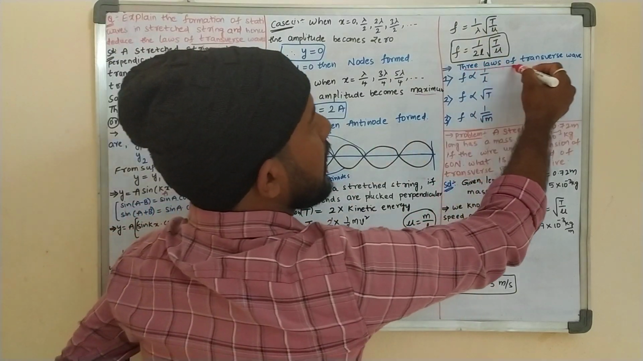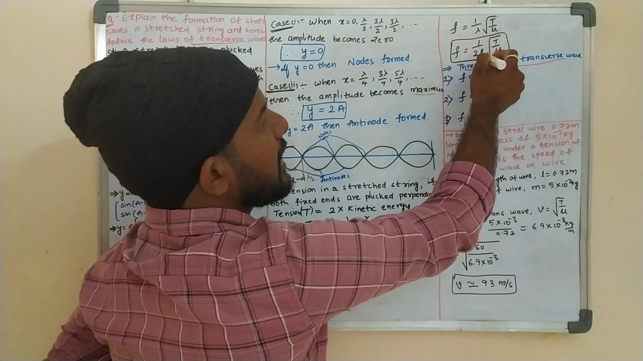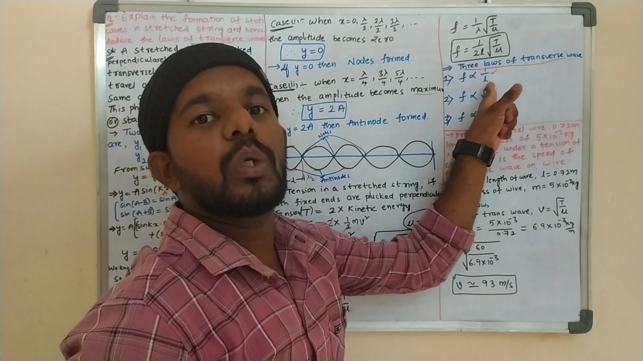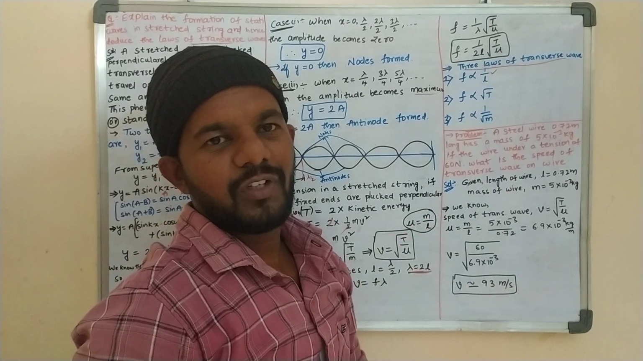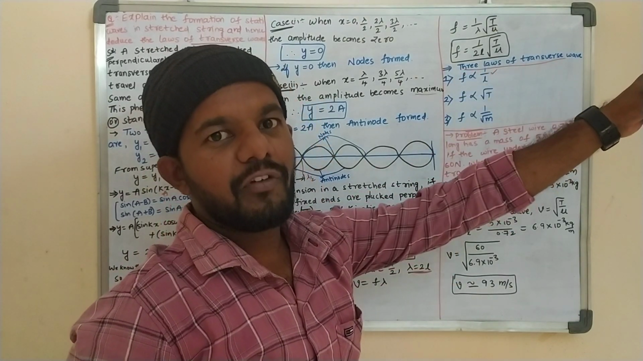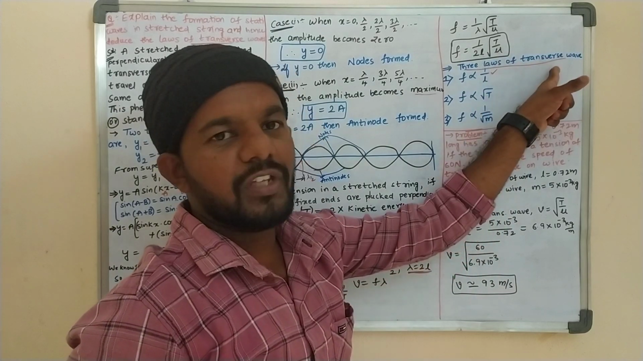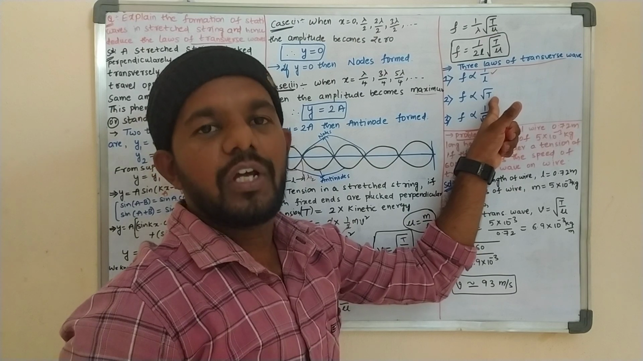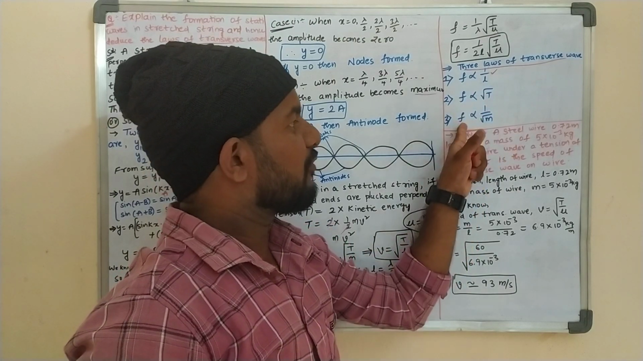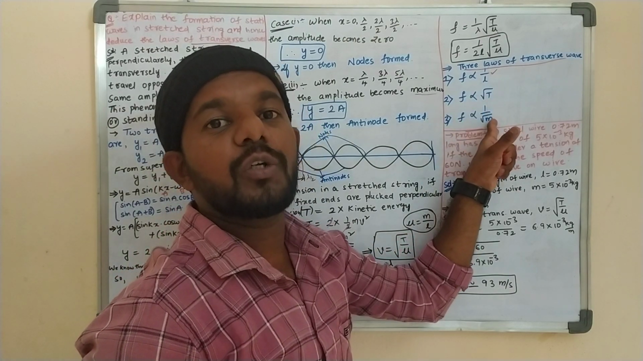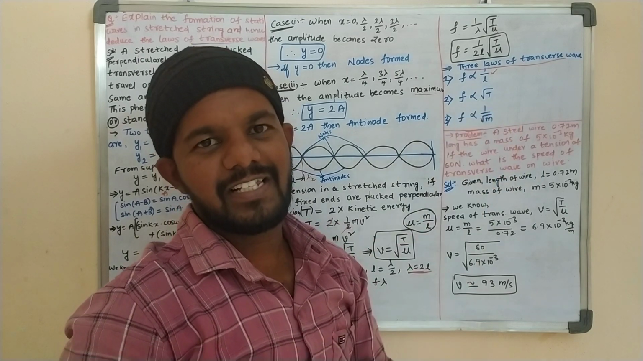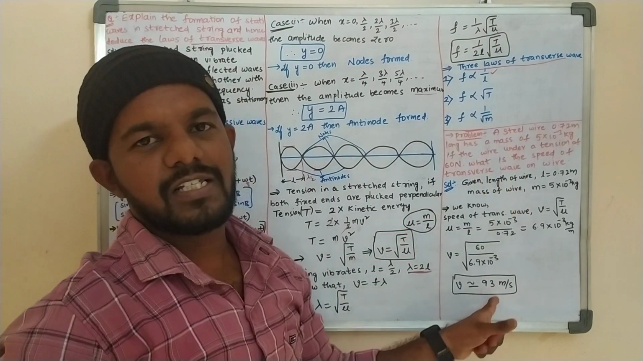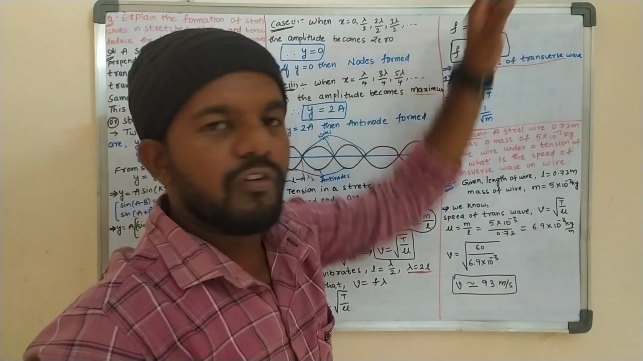Then the three laws are: frequency is inversely proportional to the length of the string, frequency is directly proportional to the square root of tension, and frequency is inversely proportional to the square root of linear density. You need to write all this. This is the end of our question.